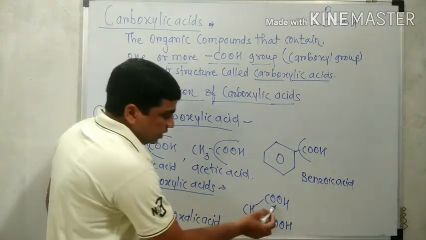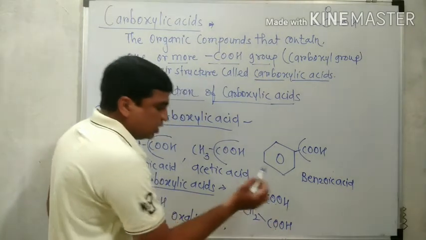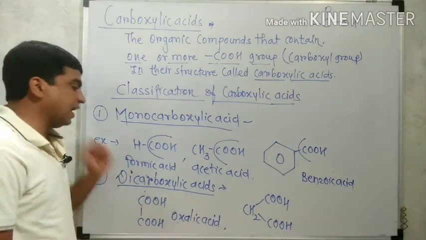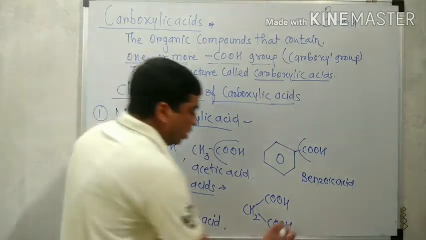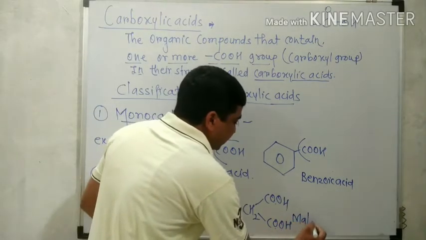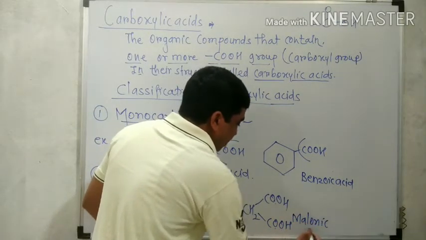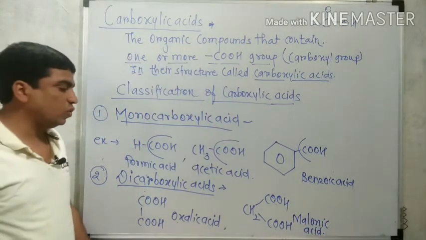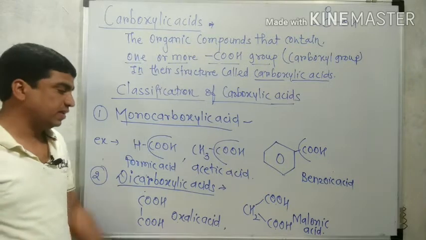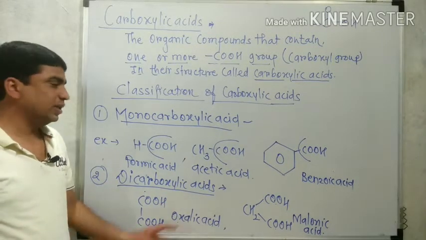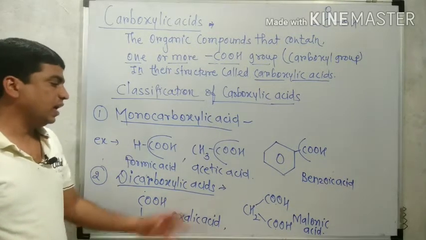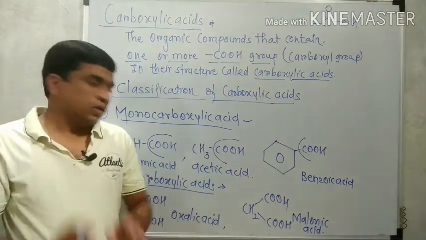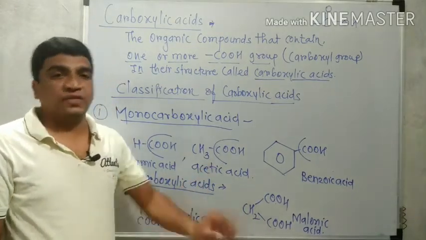Therefore here again the structure contains two COOH. This is also dicarboxylic acid. It is called malonic acid. Remember the example CH2(COOH)2, malonic acid. It also contains two COOH, therefore it is dicarboxylic acid. These two examples are from aliphatic.